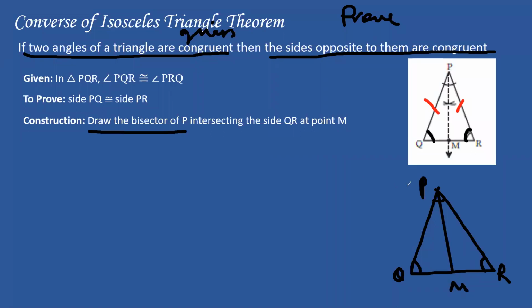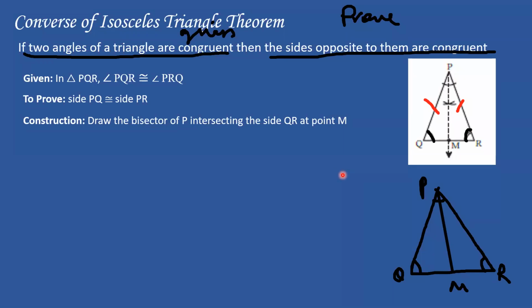So folks, as this is an angle bisector, can anyone tell me will angle QPM and angle RPM be congruent or not? It is a bisector. Yes, Bhaiya. Yes. Exactly. So it is a bisector, so obviously it will be congruent. So now with this information, I'm going to start my proof.